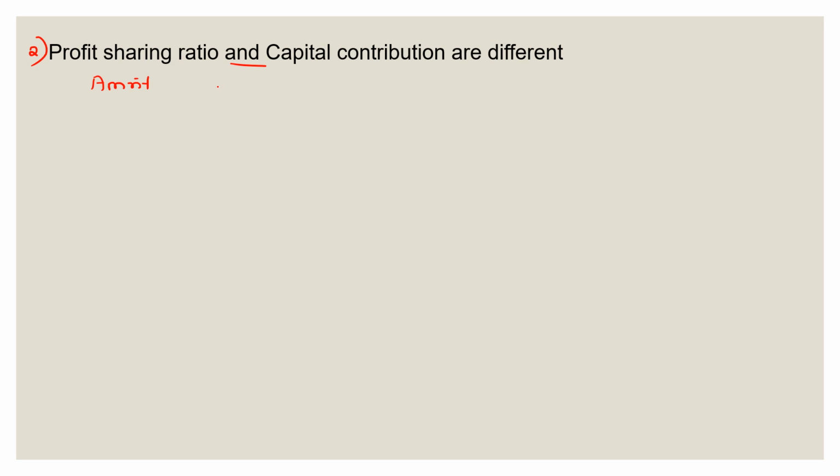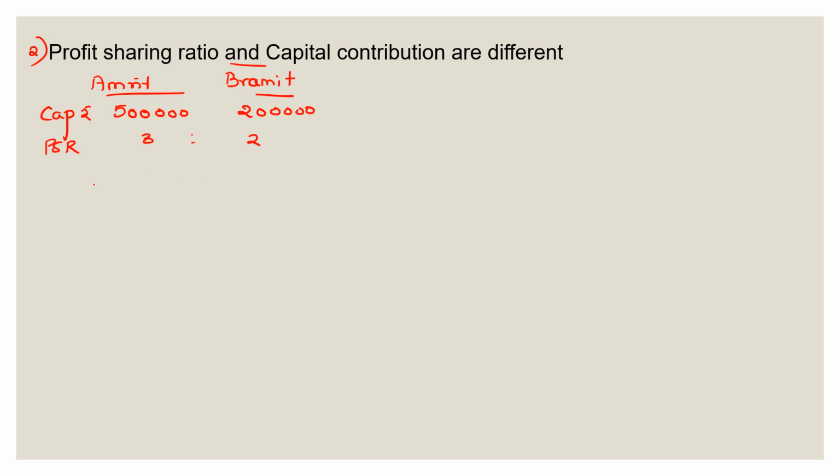Say there is Amrit and Brahmit, two partners. They have brought in capital amounts of 5 lakh and 2 lakh respectively. This is the capital amounts which has been brought in by these partners, and suppose the profit sharing ratio is 3:2. Now see, the capitals are different and profit sharing ratio is different, and they are not in the same ratio as well. Now everything is different here.